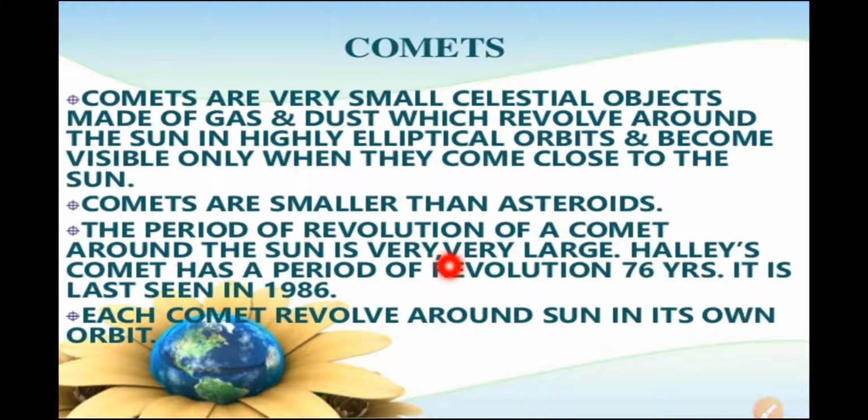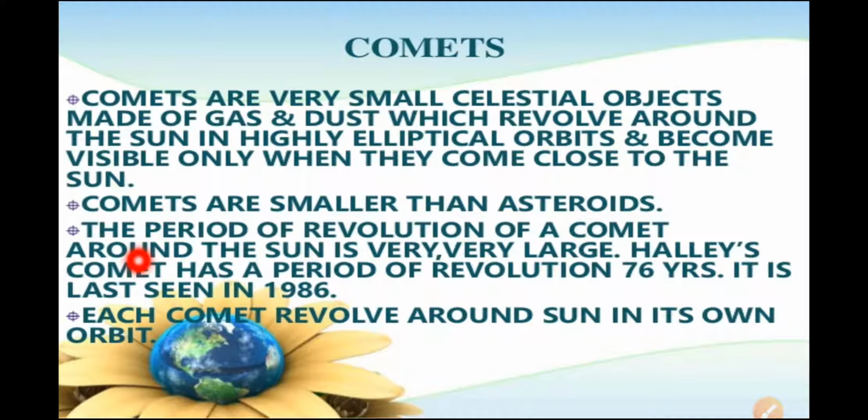Now, comets. What are comets? Comets are also celestial objects, made up of gas and dust, which revolve around the sun in highly elliptical orbits. They become visible only when they come close to the sun. Otherwise they are not visible, but when they come very close to the sun, they are visible. Comets are smaller than asteroids.